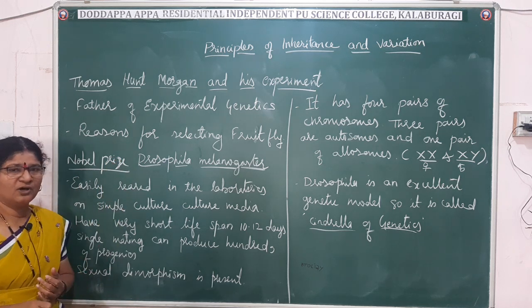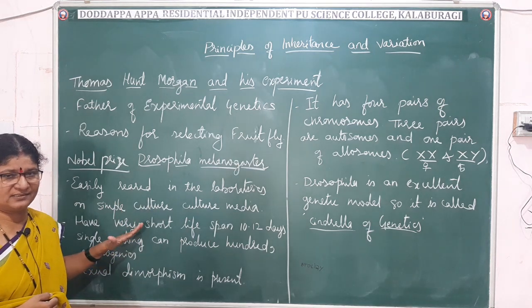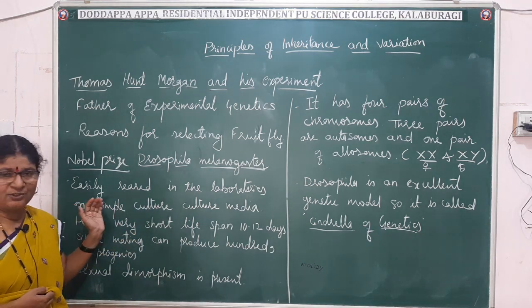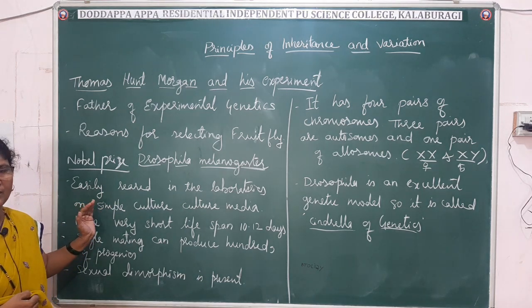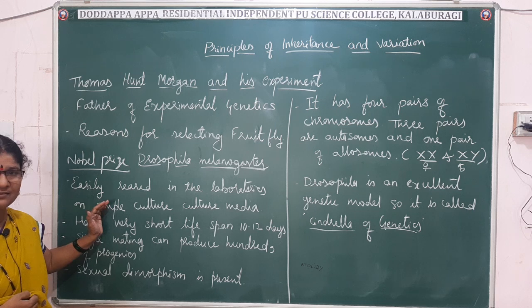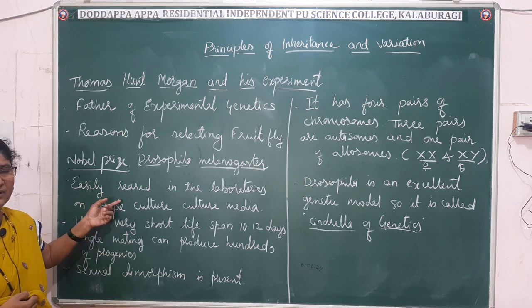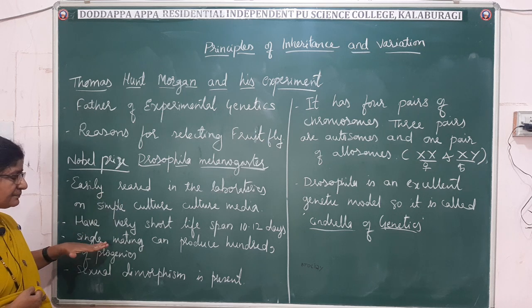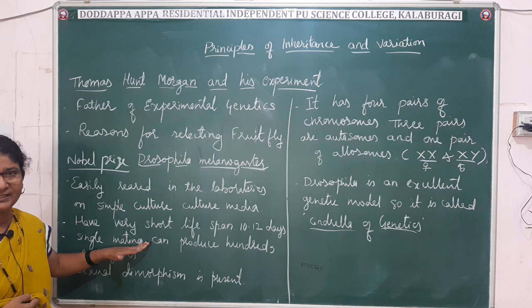So why did Morgan select Drosophila for his experimental work? You have to know the reasons. Drosophila can be reared very easily in a school or college laboratory on a simple culture media. Even on a sugar media we can grow the fruit flies, and a single mating can produce hundreds of progenies.